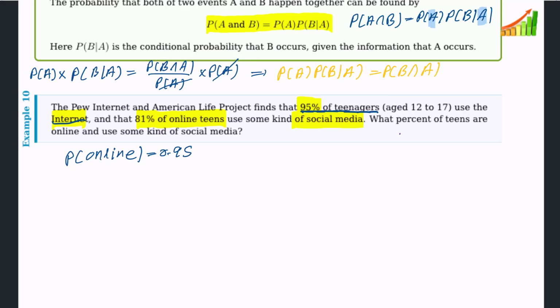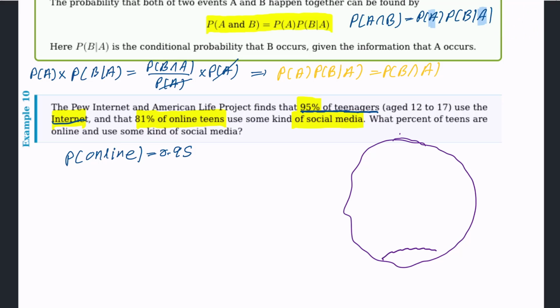Let me explain a little bit here. We consider teenagers. Suppose here all teenagers, right? Then there are two groups. We can divide into two. This is offline, that is 0.05. Why? Online is 0.95.